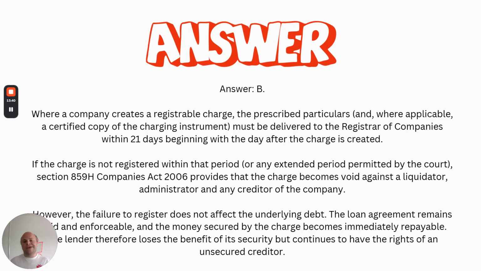So what that means is that if we were to grant a legal mortgage over land by way of security, the mortgage itself would be registered at the land registry, but because it's still security granted by a company, it also needs to be registered at Companies House within 21 days. So just bear that in mind. We've got two registration obligations for a company or LLP where security is granted over land.